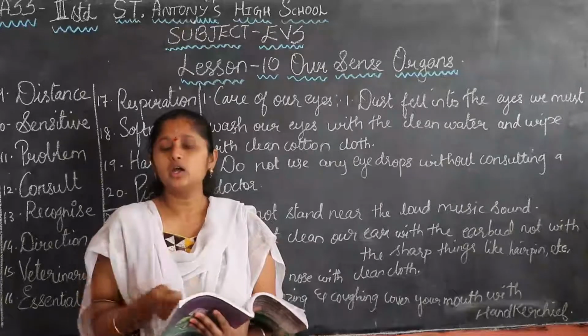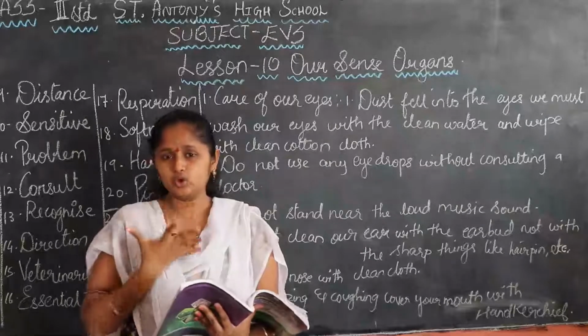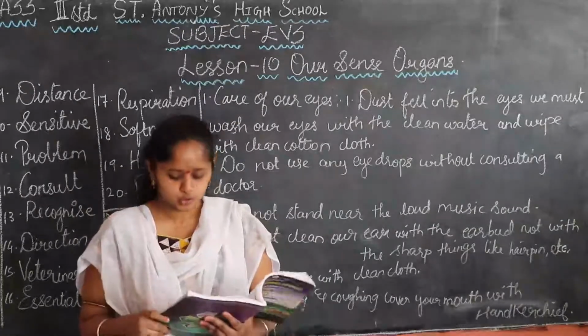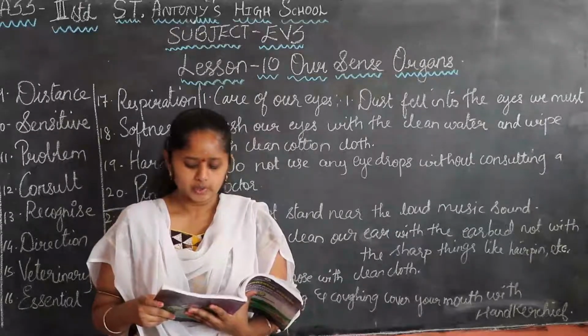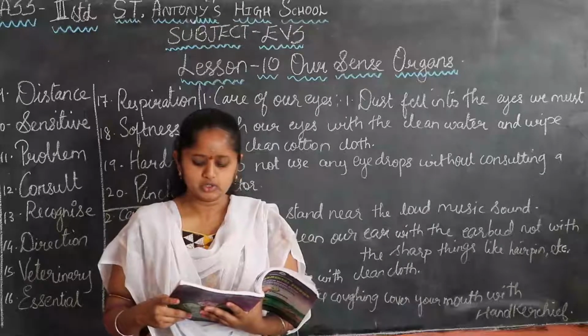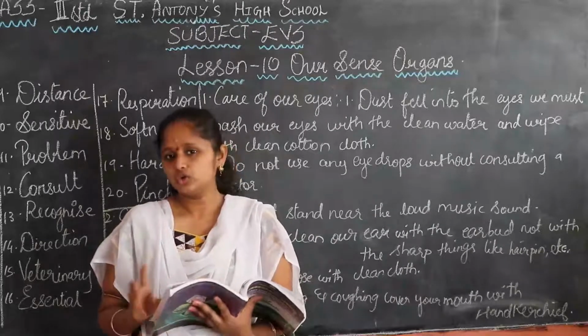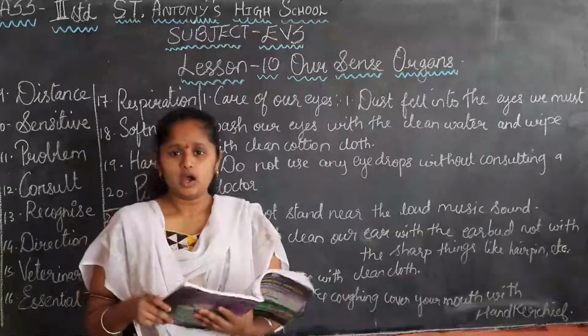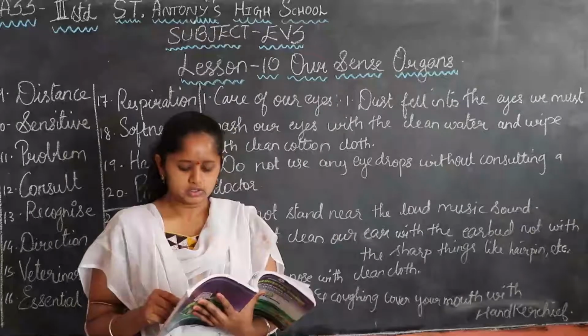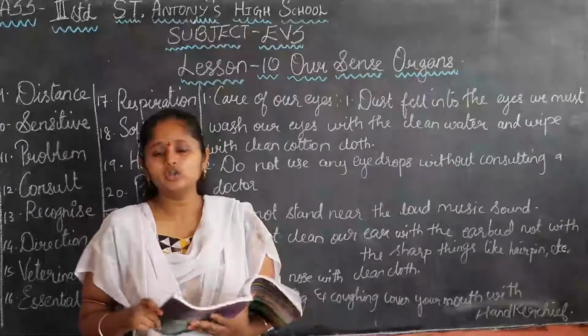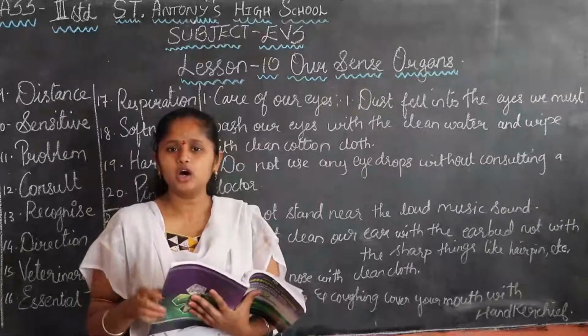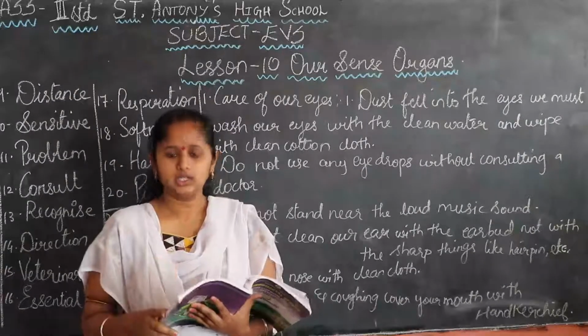Okay, so we must brush our teeth, we must wash our mouth and tongue also. After taking food, we should not wash our mouth. This will help us to keep the tongue and teeth clean. No, after our food, we must brush our teeth and we must wash our mouth. This may keep your mouth and teeth clean.